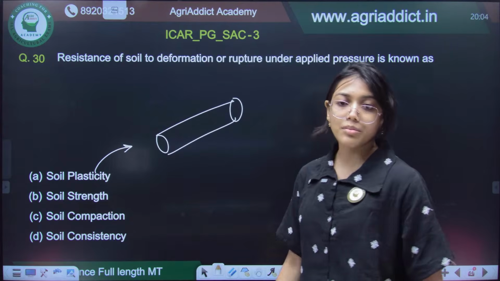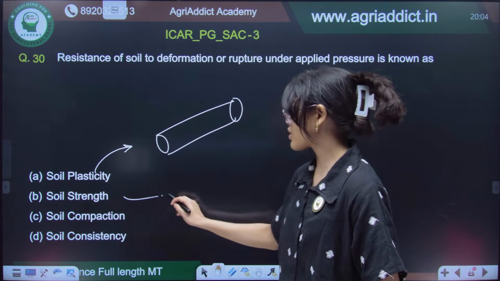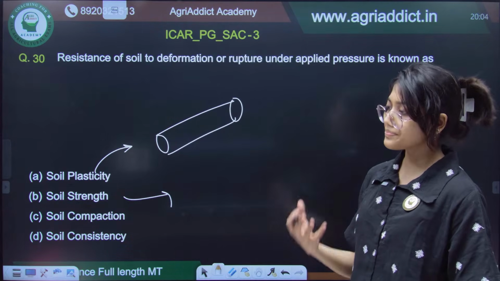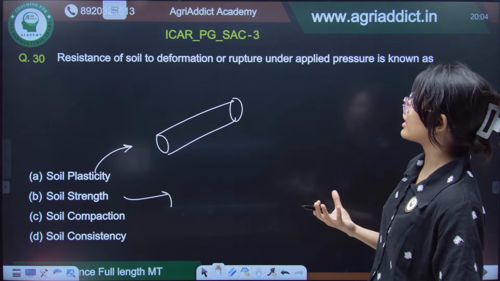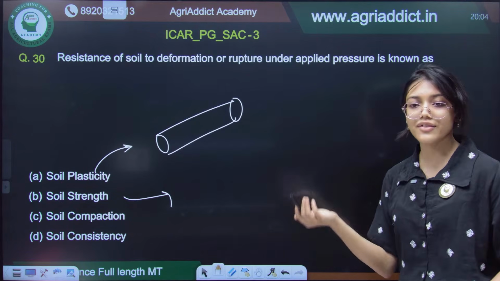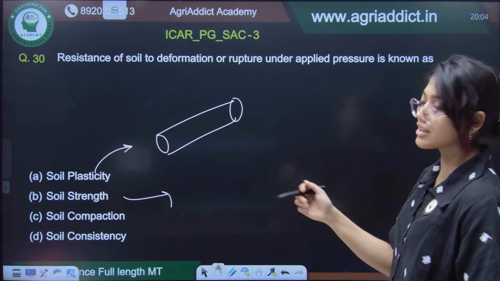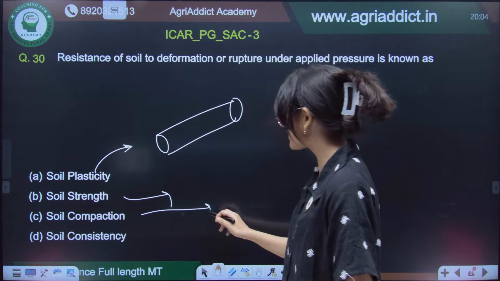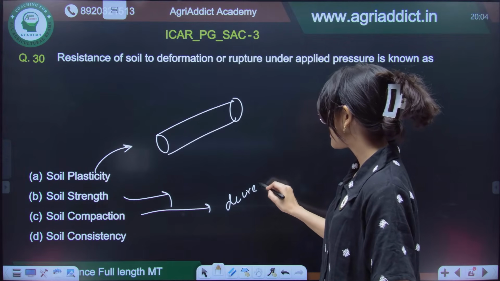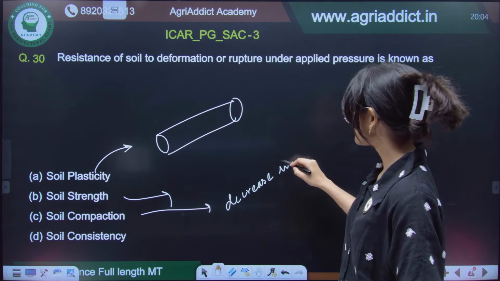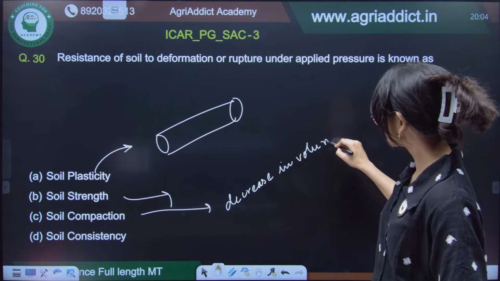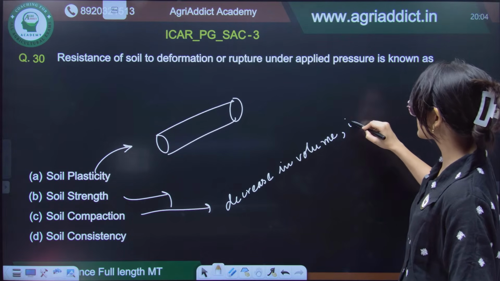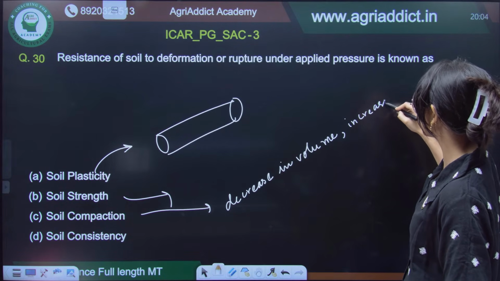So that it will not break down or rupture. Strength is the property of a soil, the resistance to deformation or rupture, and then again there is compaction. Compaction means there will be a decrease in volume and an increase in bulk density, both.